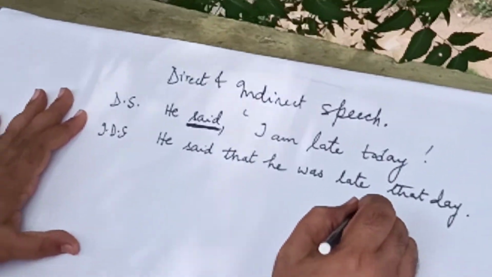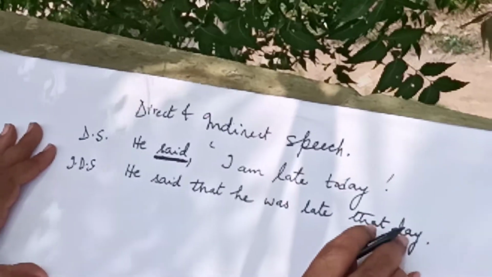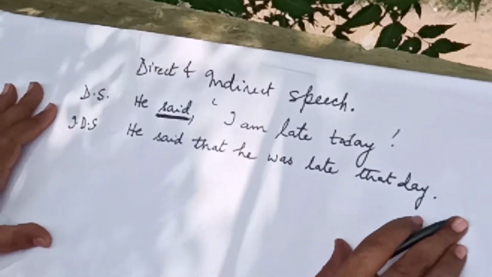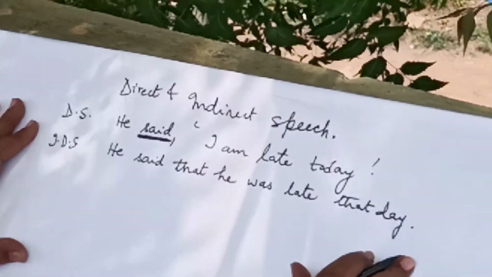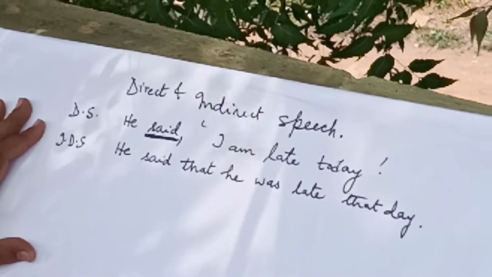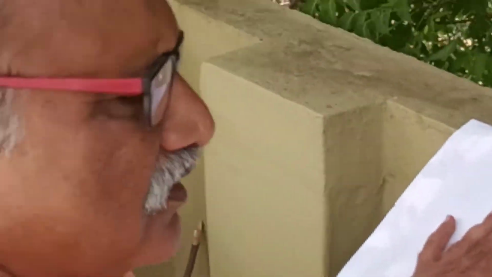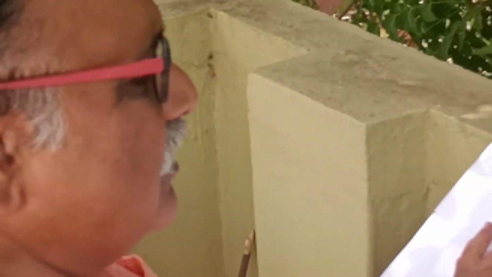Simple present tense changes into simple past tense. Present perfect changes into past perfect. Similarly, present continuous tense changes into the past continuous tense. Like that. So the tense of the verb undergoes changes, unlike in active and passive voice.